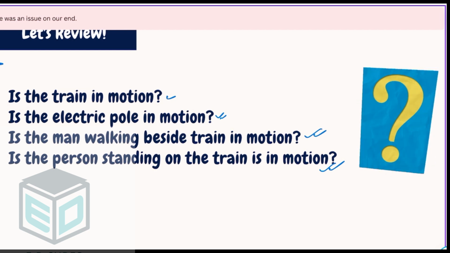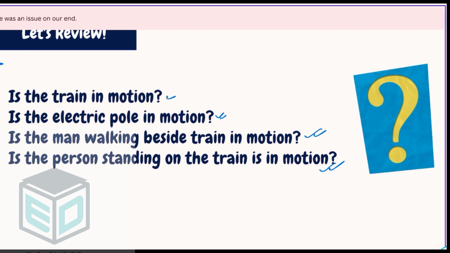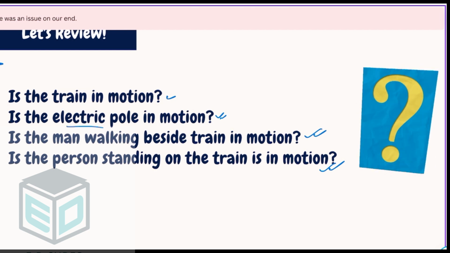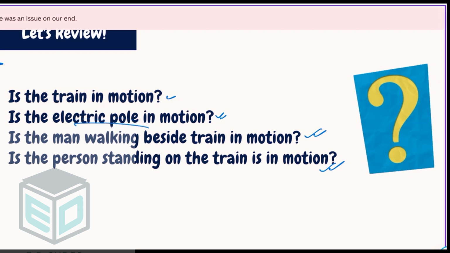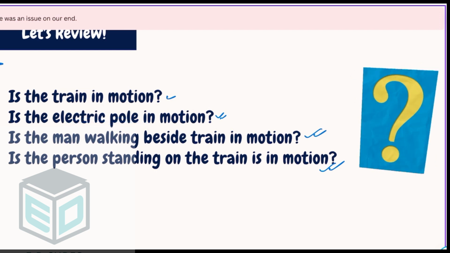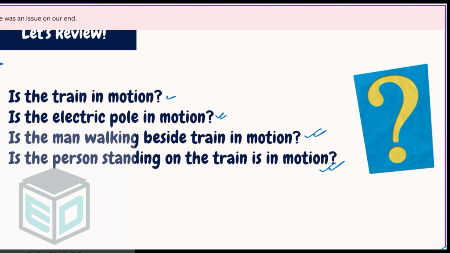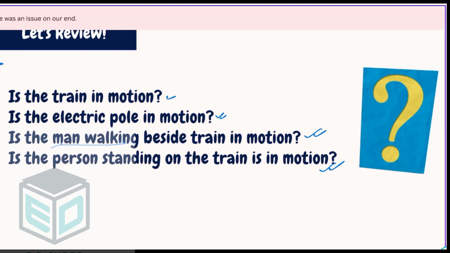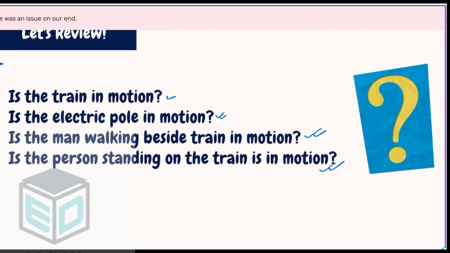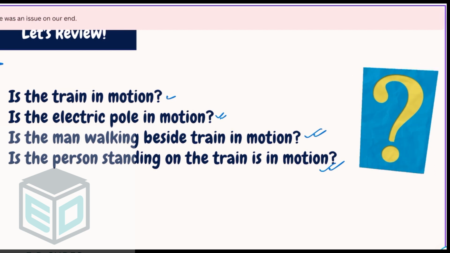Where we are talking about the position, with respect to whom are we talking about the position? Electric pole is the object. But who is the observer? Who is seeing this object? Not defined in the question. Man walking is the object. But who is the observer? Who is looking at the man? No one is looking at the man.